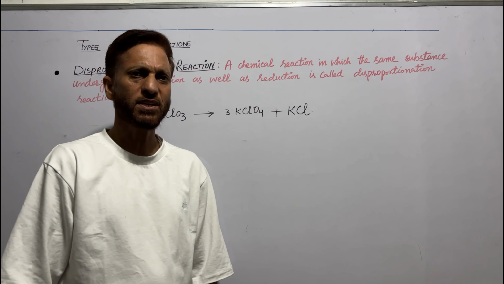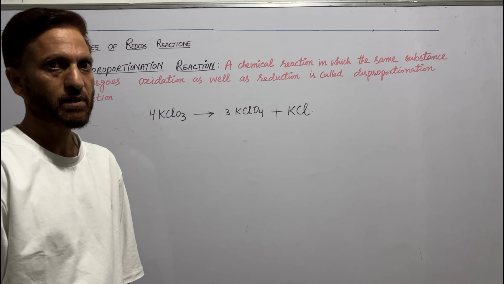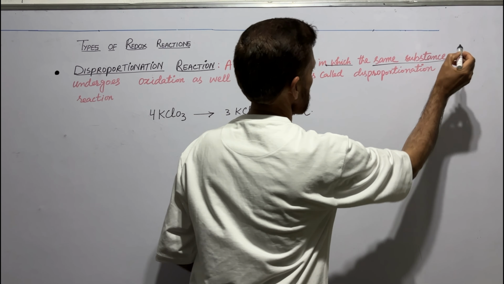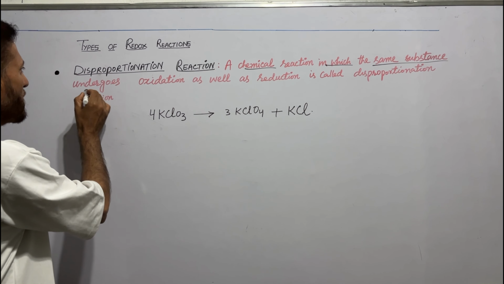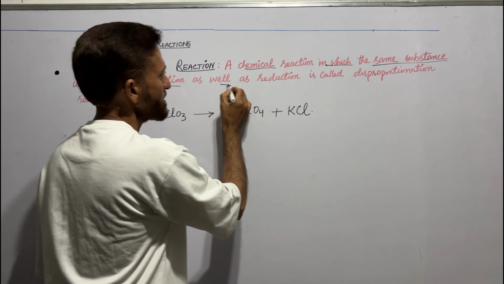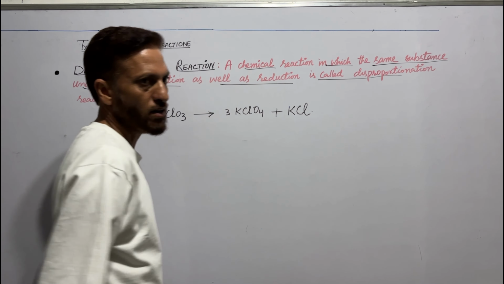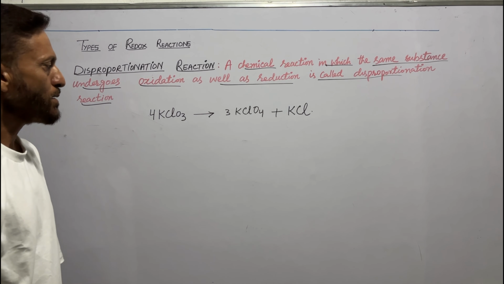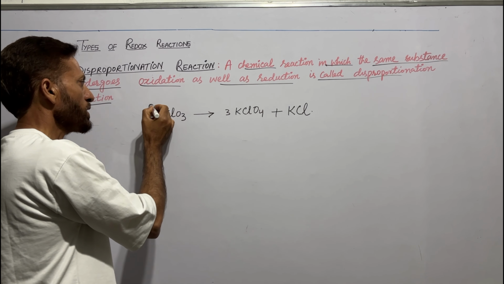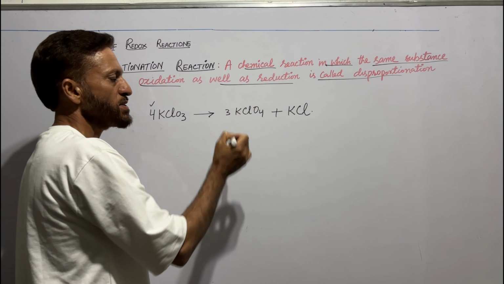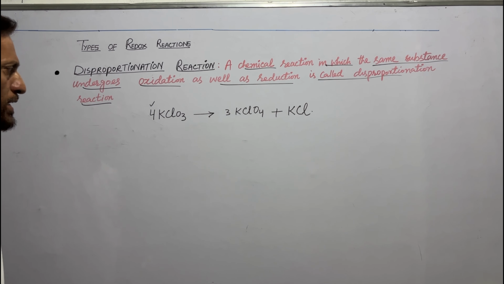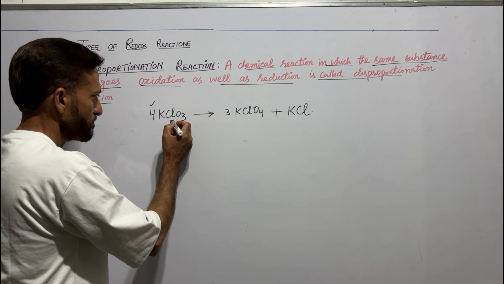Last type of redox reaction is disproportionation reaction. A chemical reaction in which the same substance, same element undergoes oxidation as well as reduction is called a disproportionation reaction. For example, 4 KClO3 gives us 3 KClO4 plus KCl. Let us calculate the oxidation number of chlorine.